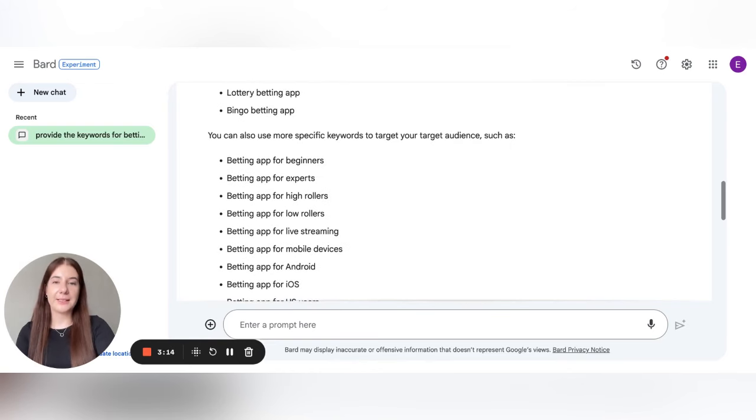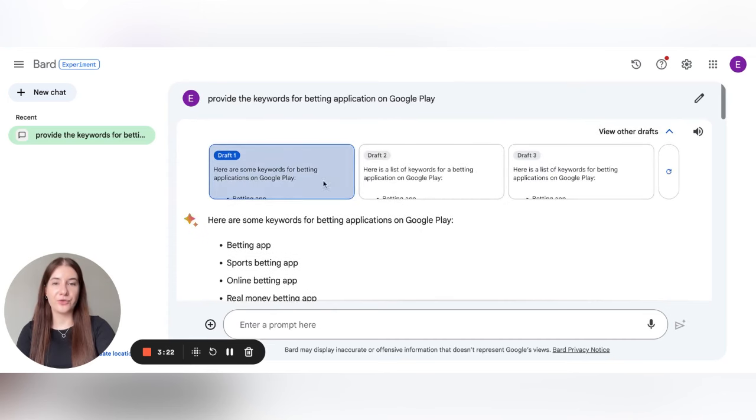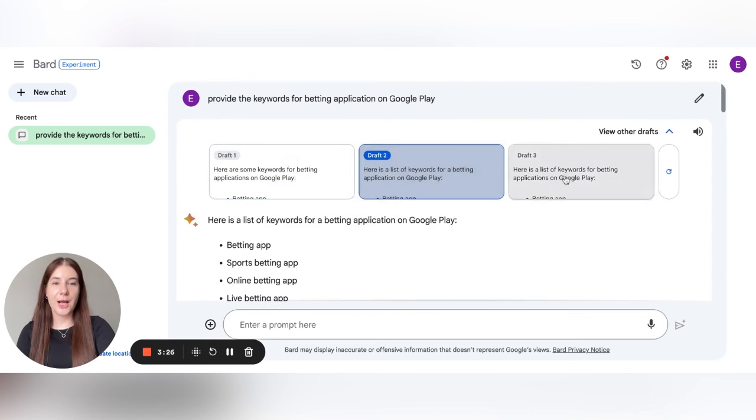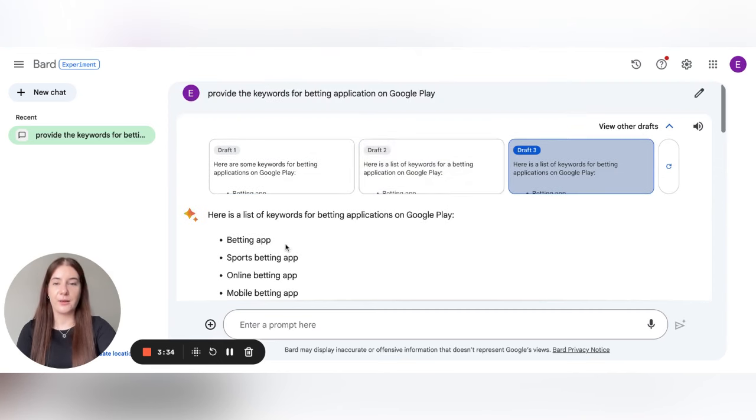One more important and useful option is that there are three drafts of the answer BARD gives, and you can check all the drafts, and in such a way you can get a lot of keywords simultaneously without regenerating the response as we do with ChatGPT.